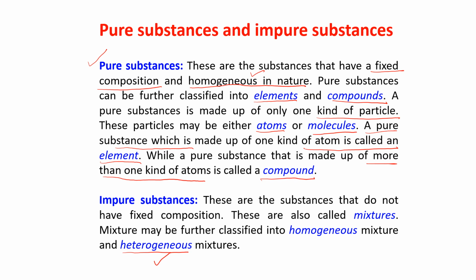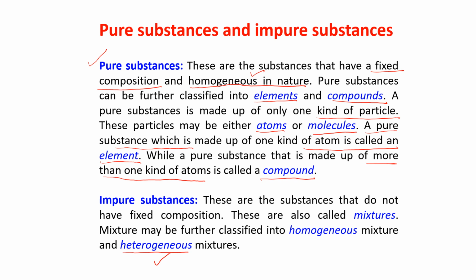Heterogeneous means, suppose you are taking rice in a bowl and then you add some stone in it. Now the amount of the stone that you are mixing in the rice, it is not having any fixed ratio. In any ratio you can mix.